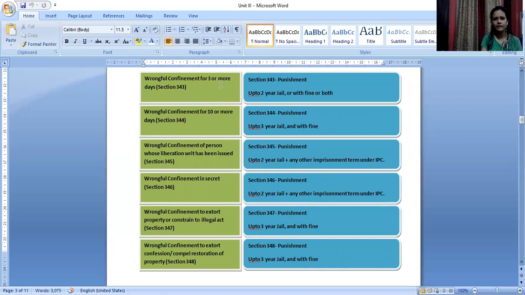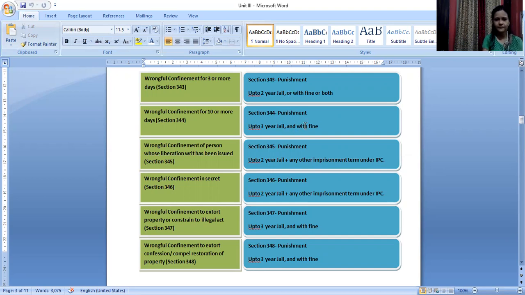First is wrongful confinement for 3 or more days. It is provided under section 343 that says that punishment will increase, right? It will increase up to 2 years of jail. For the basic one, it was up to 1 year of imprisonment. Now it will increase if it is 3 or more days, or fine, or with both. In case wrongful confinement is for 10 or more days, then punishment will further increase to up to 3 years and with fine. That means your fine is not optional, fine will be included along with these 3 years of imprisonment. All right, so you should always be very careful with whether they are using "or" or "and" with regard to fine.